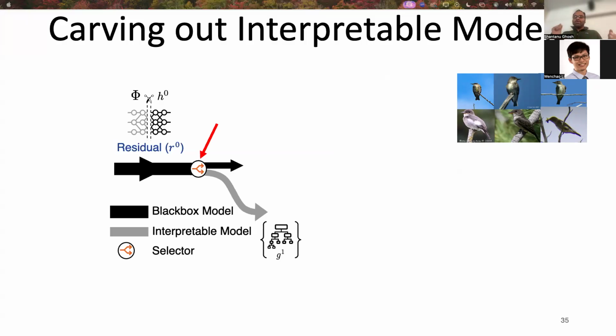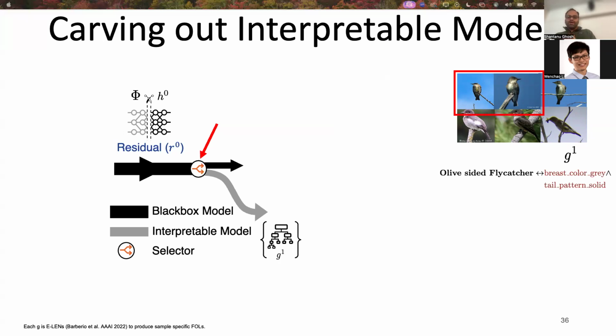For each iteration, the selector always has a budget of 20%. So basically for each iteration, the corresponding interpretable model will cover 20% of the data. This interpretable model was also trained using knowledge distillation loss from the black box.